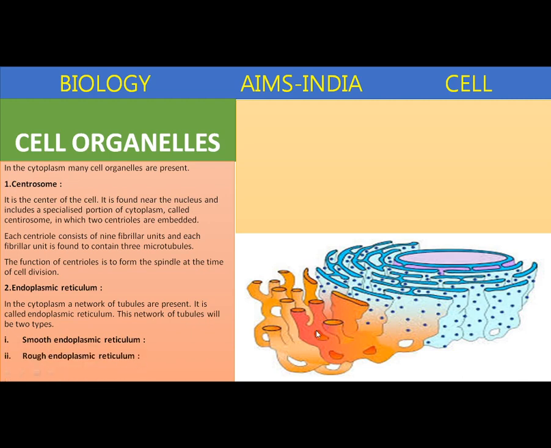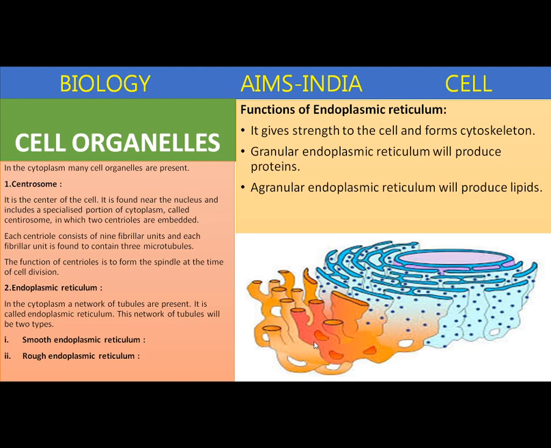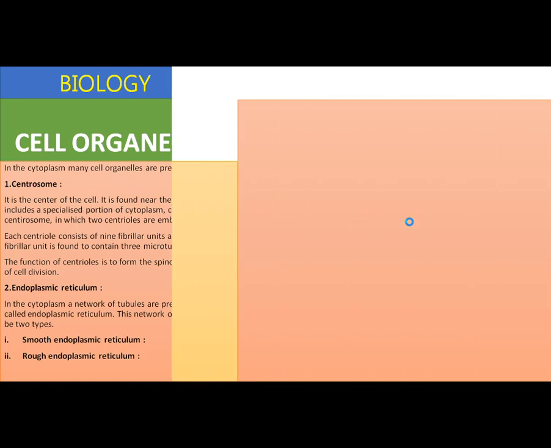The difference between smooth and rough endoplasmic reticulum is that the rough endoplasmic reticulum surface has ribosomes, whereas the smooth endoplasmic reticulum is non-granular, without ribosomes. The functions of endoplasmic reticulum: it gives strength to the cell and forms the cytoskeleton. The granular endoplasmic reticulum is involved in protein synthesis. Agranular or smooth endoplasmic reticulum produces lipids. This agranular endoplasmic reticulum forms the workbench for many biochemical reactions in the cell.